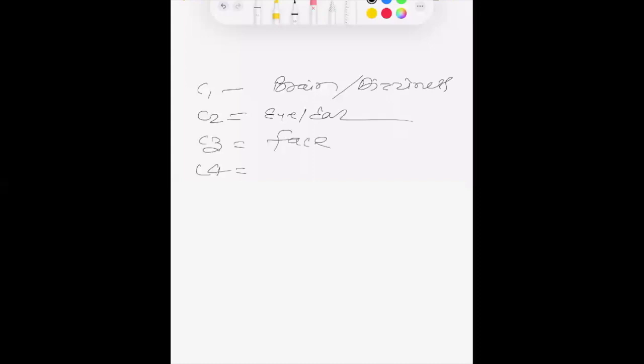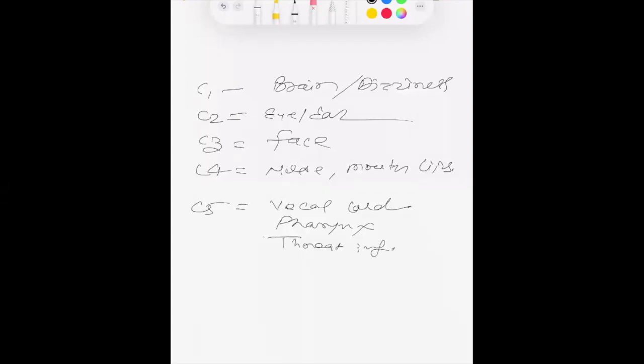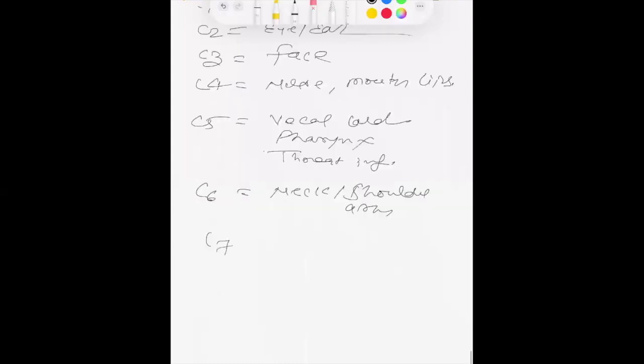Cervical 4, nose, mouth, as well as lips. Cervical 5, connected with the vocal cord, pharynx, throat infection, and so on. Cervical 7, connected to the neck muscles, neck, shoulder, and arm. And cervical 7 is a very important nerve which is connected with the arm as well as the thyroid.